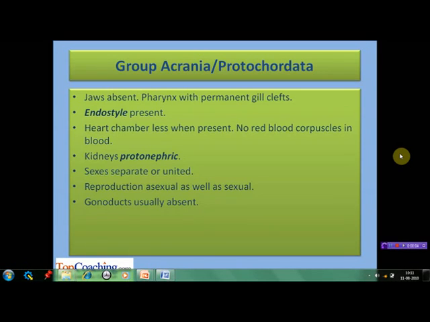The jaws are absent. Pharynx consists of permanent gill clefts. A groove on the ventral surface of pharynx known as endostyle is present. Heart, whenever present, is without any chambers. There are no red blood corpuscles in the blood. The kidneys are protonephric in nature, that is the most primitive type. Sexes may be separate or united. Reproduction is asexual as well as sexual, and the gonoducts are usually absent.